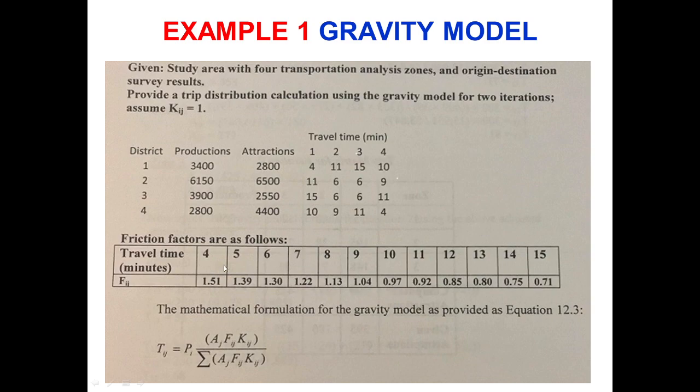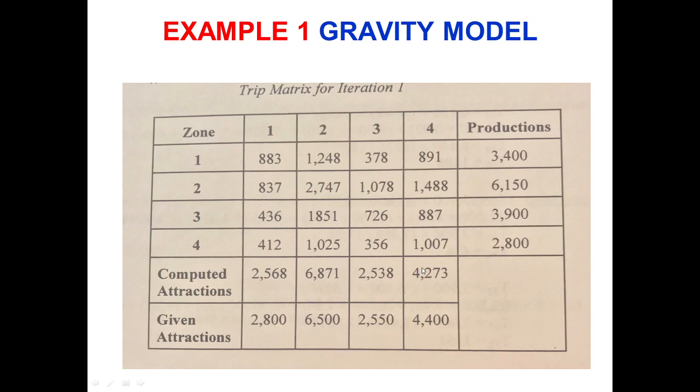Fij value we have taken from this table, which is dependent on the travel time, and Kij we have been given in the question that Kij is 1. So using this formula we have estimated all these 16 values. So if we perform the row sum of these values, we will get the productions, and if we perform the column sum of these values, we will get the attractions.